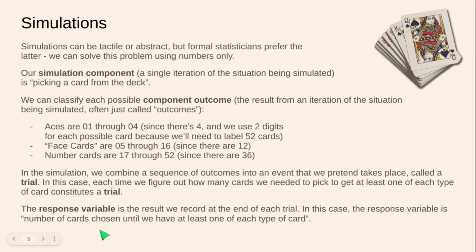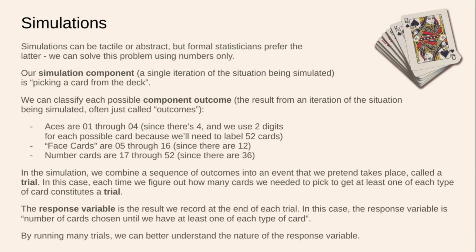All right, and the use of the phrase response variable is very intentional. We've seen that terminology before. If this is the whole explanatory process, if you will, what we get in response is what we record. And the variable is, well, how many cards do we have to choose until we have one of each type of card? And that response variable can assume values from 3, we got really lucky, to 49. We've picked everything except an ace.